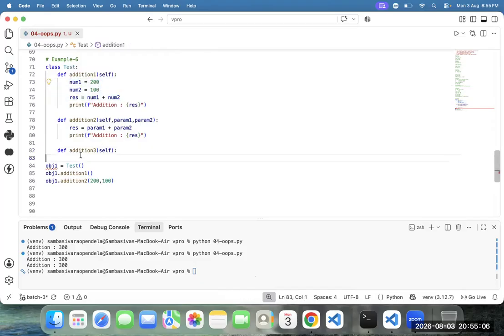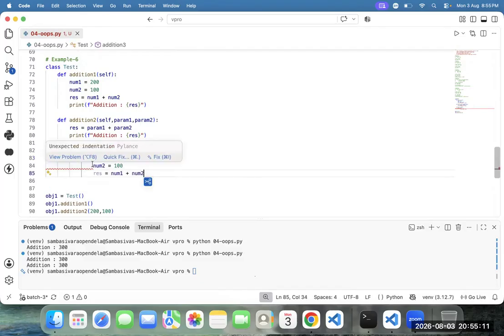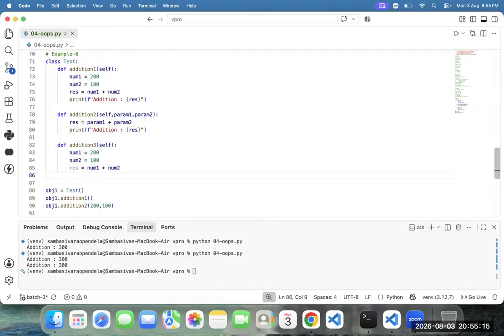What are the operations we have? Those operations I need to do again. And here I want to return the result. Let me return the result. Whatever the result is, that result I need to return. Return result. Simply, we need to return the result.